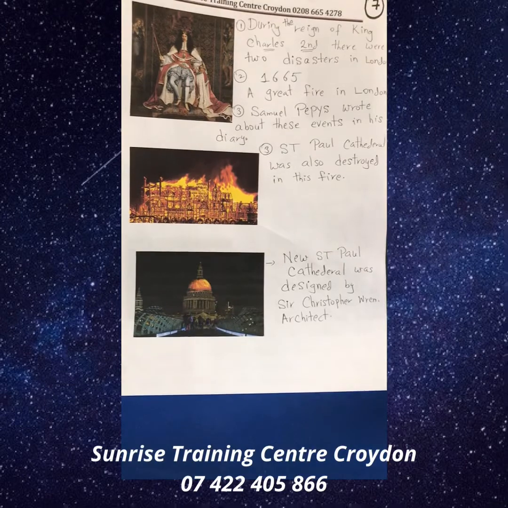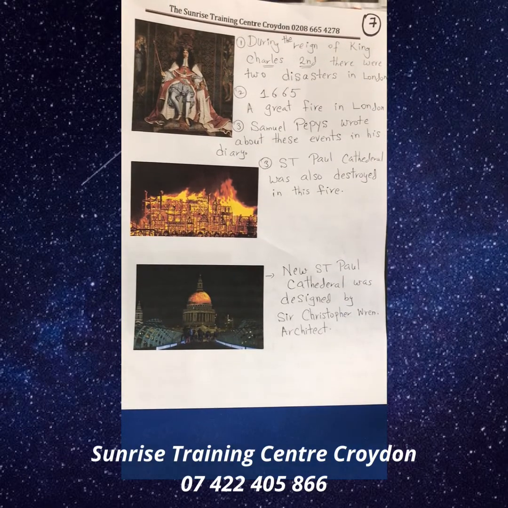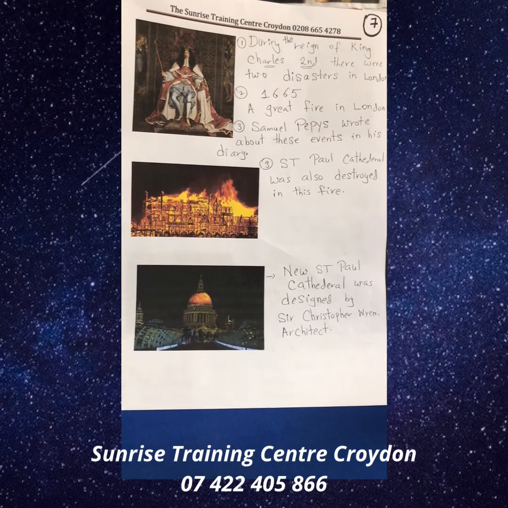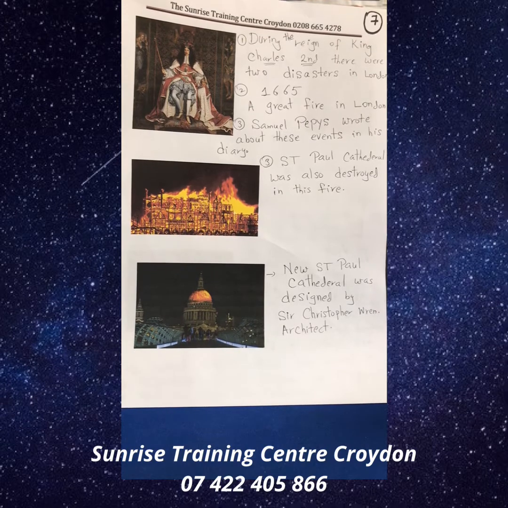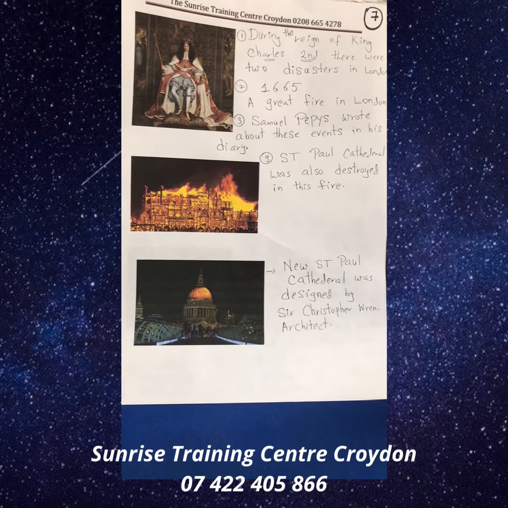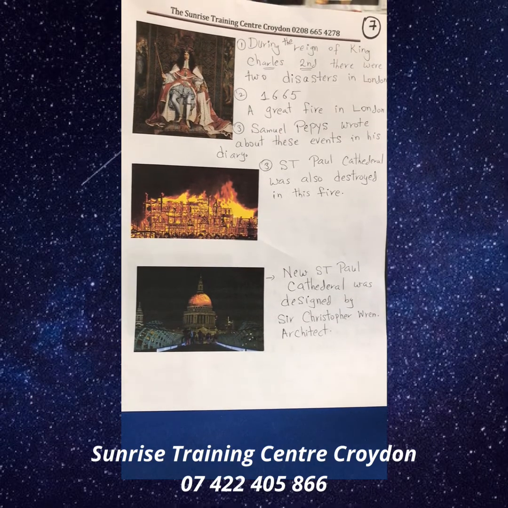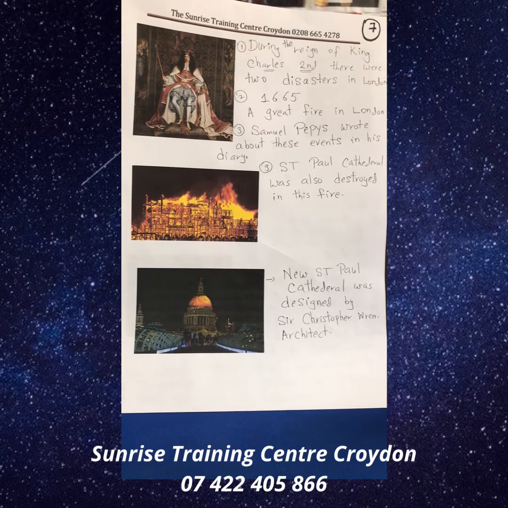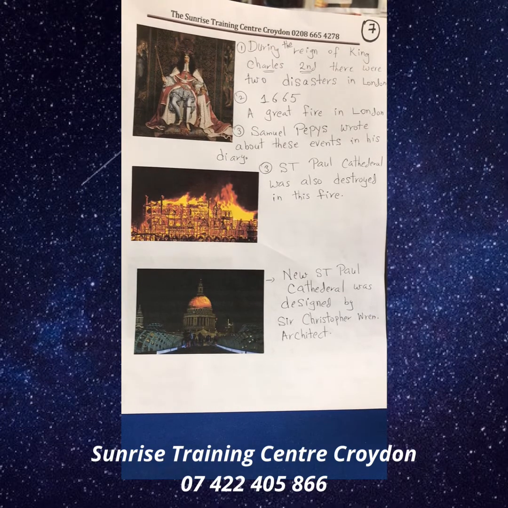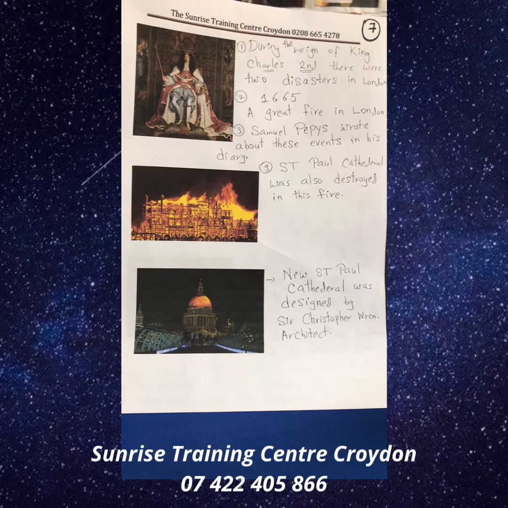Now we are on page number 7 of your notes. During the reign of King Charles II, there were two disasters in London. 1665, a great fire in London. Samuel Pepys wrote about these events in his diary.